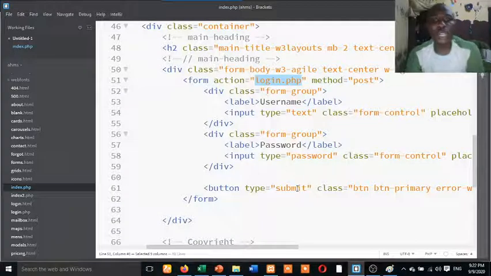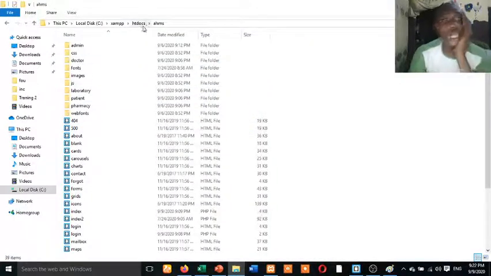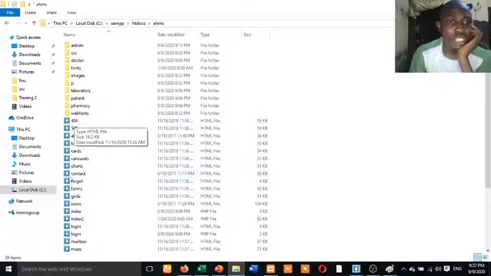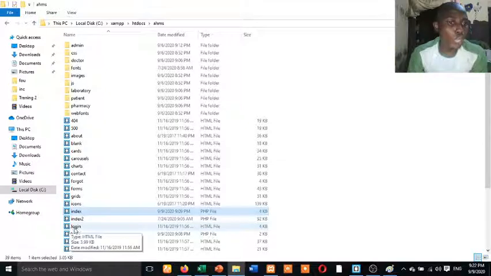Now let me explain. If someone clicks on this submit, this code login.php will run. And where is that login.php? This is it. I created this inside my parent folder. Let me show you so that you understand. This is our htdocs, AHMS. All these files, we are not using them. I don't know, maybe we should delete them, but in case we may need them, that's why I don't want to delete them. The file we have here is index, and I have created another one, login.php.